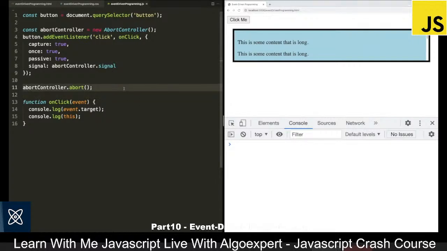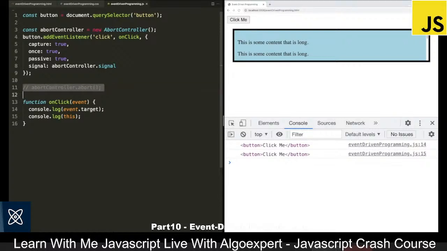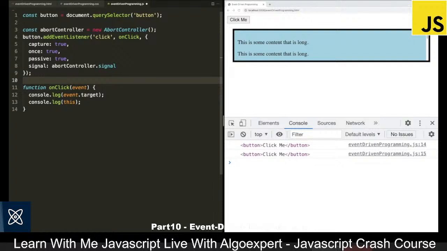However, if I comment this out and we save this again, come back and click on click me, you can see the button is being logged out as the event target as well as this. However, if I click again, nothing is going to happen. The reason for this is because we have once as true. So because once is true, we can only call the event listener one time and then it gets removed. Okay, so I'm going to get rid of this abort as well as these options. We aren't going to be needing these anymore.